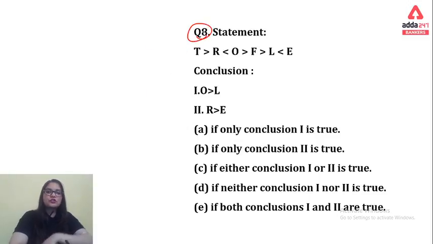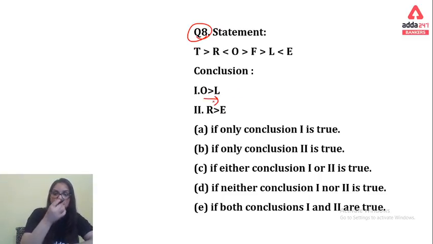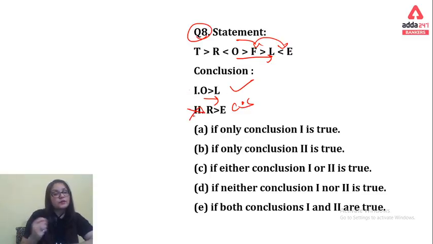Question number 8 is on your screen. Try to solve this question as soon as you can. So now we have O to L. O to L is the portion we have here, which is absolutely right, and for R to E we do not have confirmation of the relationship, so we go with can't say. That means the first one is right and the second is wrong, so option A will be the right answer for this question.